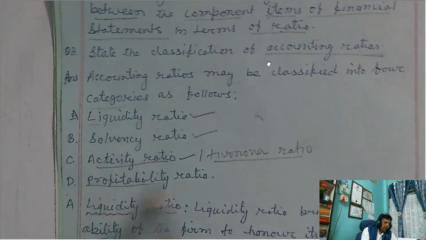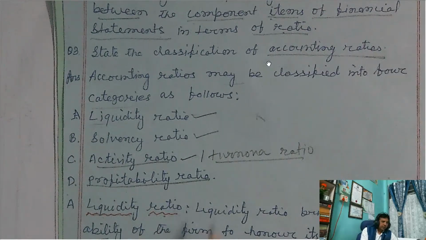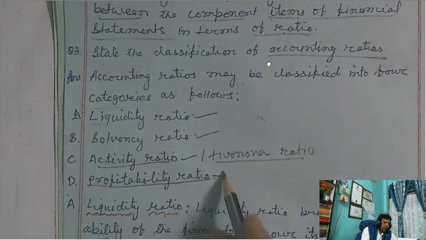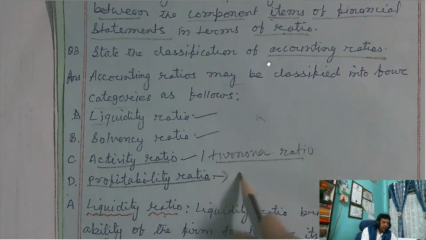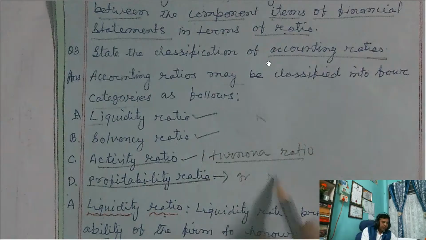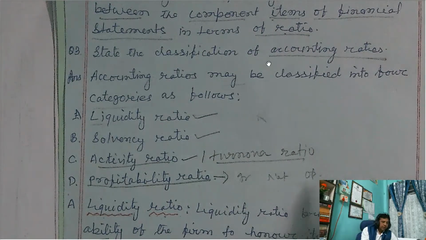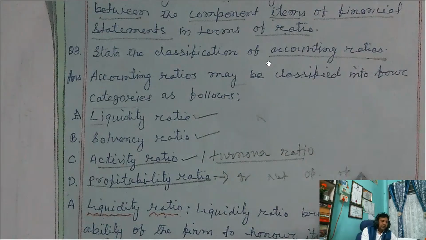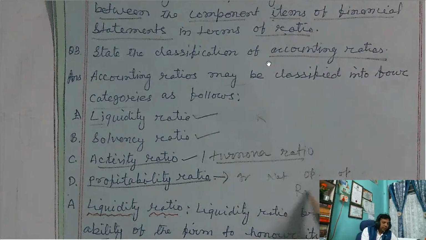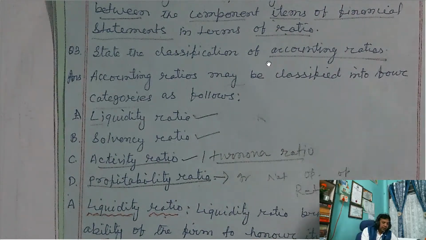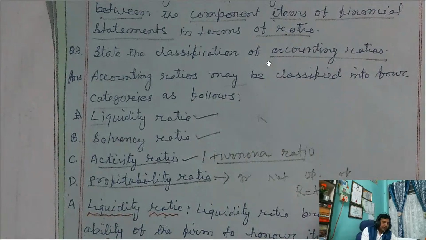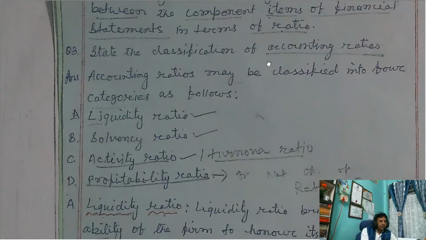And under profitability ratio: gross profit ratio, net profit ratio, operating ratio, operating profit ratio, and return on investment, ROI, from the investment point of view.